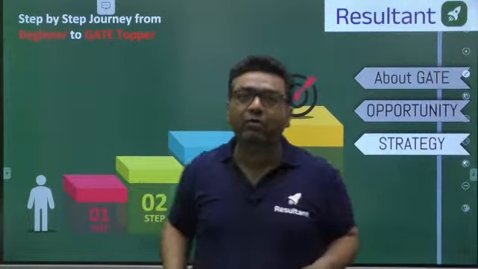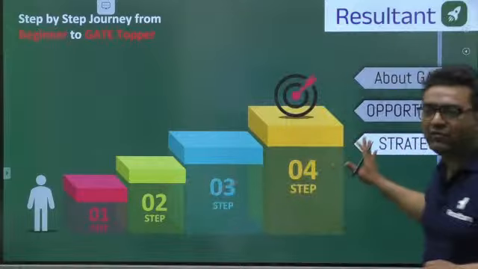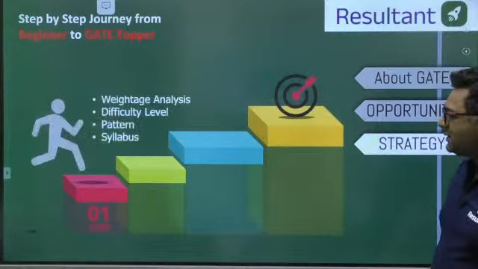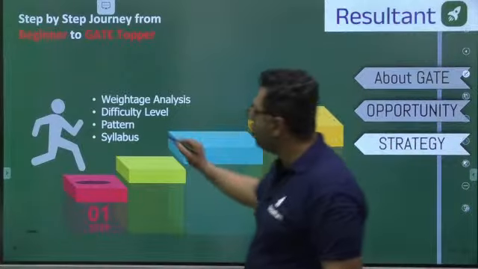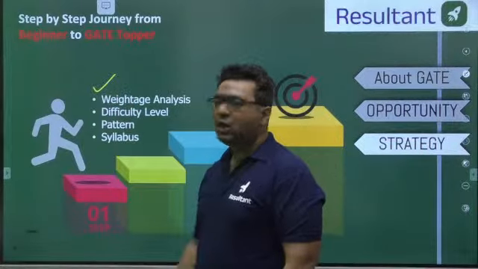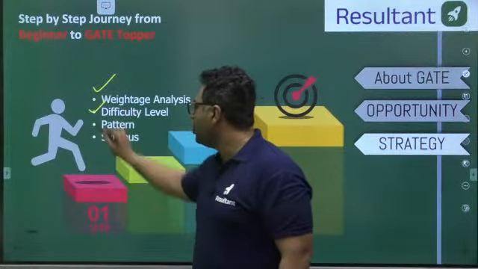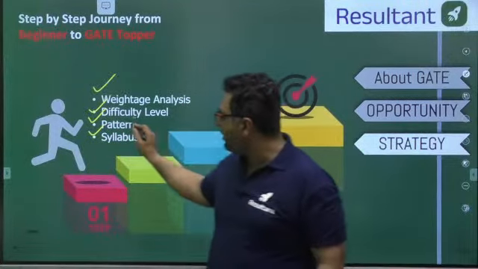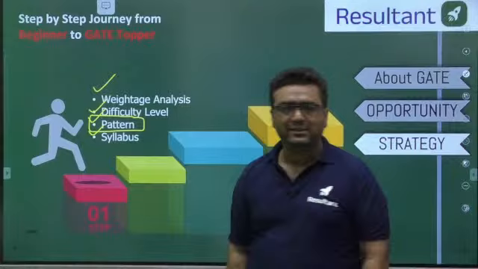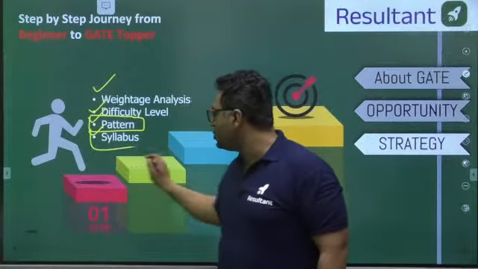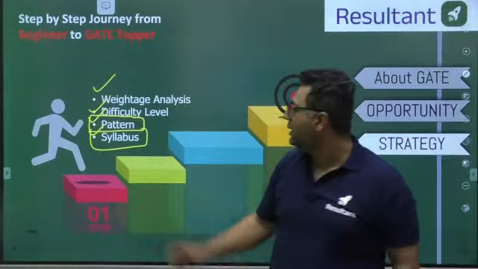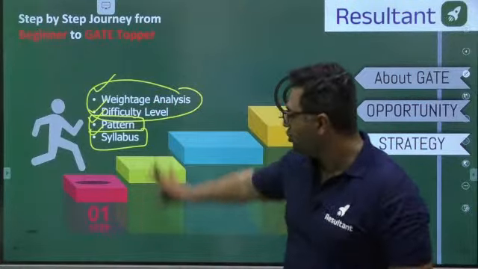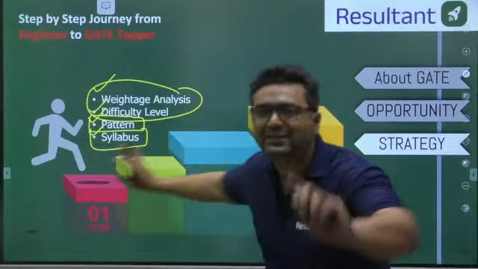When we are talking about the strategy, there are 4 steps in which we are going to complete this. The very first thing is to know about the weightage analysis, the difficulty level, the pattern, and the syllabus. We have already discussed the pattern of GATE and ESE. The syllabus you are almost aware of, still I will show you, and then we will talk about weightage analysis, and then we will go for the second step. So your first step will be over in this session only.